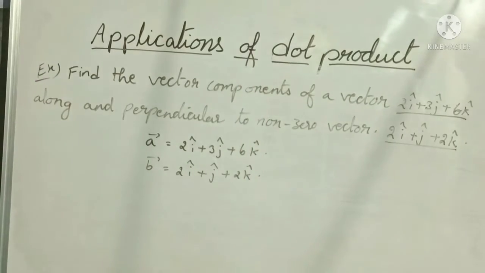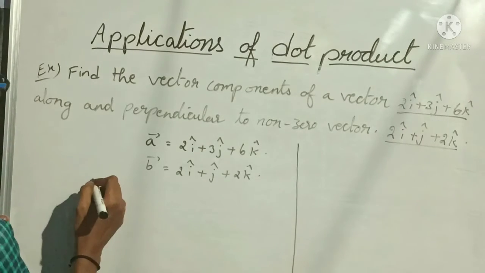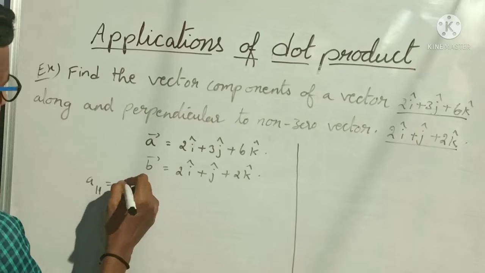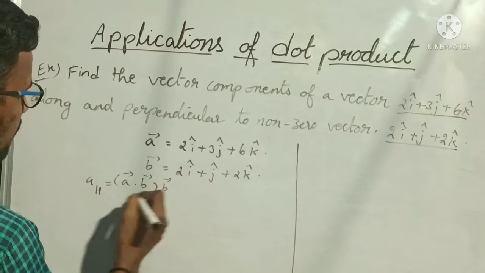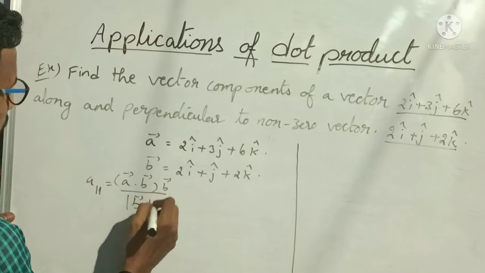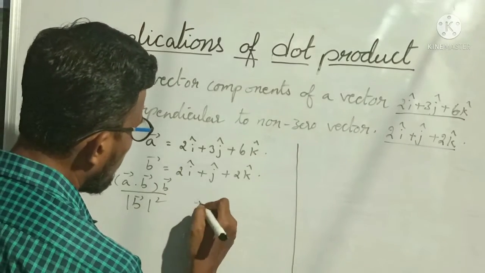Now let us find A parallel and A perpendicular. First A parallel. What is the formula for A parallel? It is A bar dot B bar into B bar by modulus of B bar whole square, right. So first let us find A bar dot B bar.